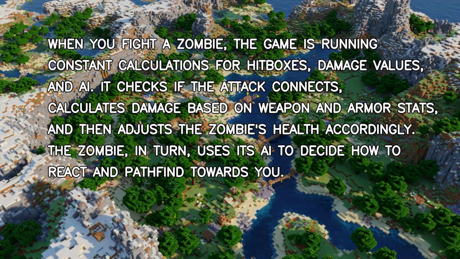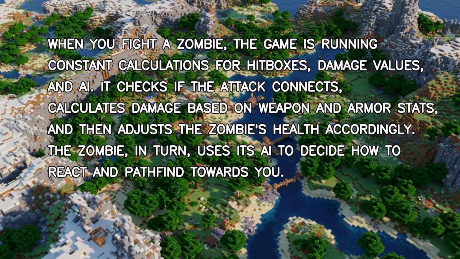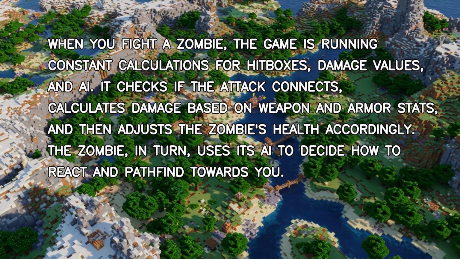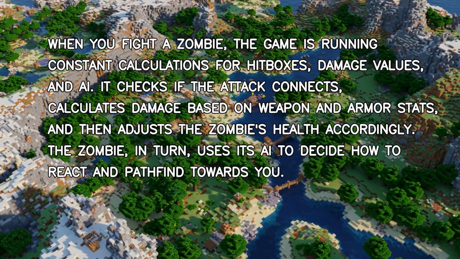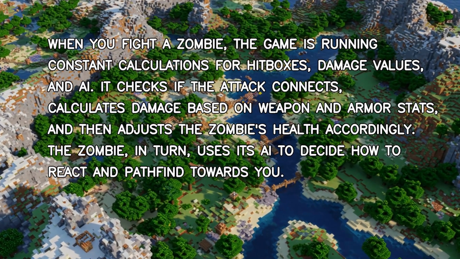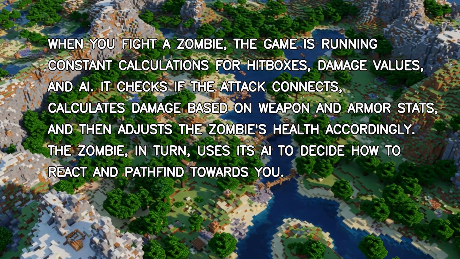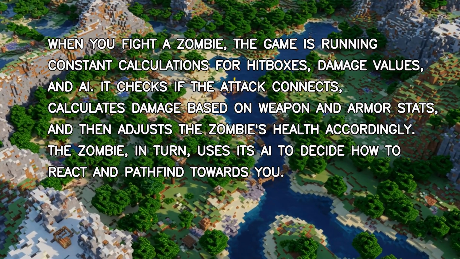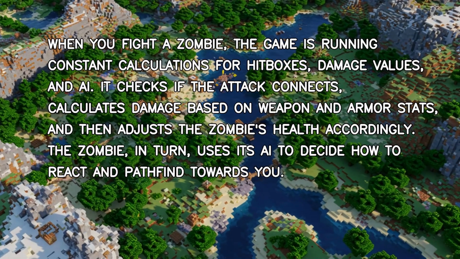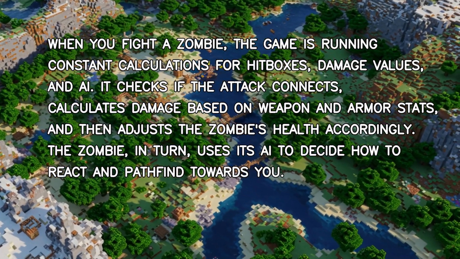When you fight a zombie, the game is running constant calculations for hitboxes, damage values, and AI. It checks if the attack connects, calculates damage based on weapon and armor stats, and then adjusts the zombie's health accordingly. The zombie, in turn, uses its AI to decide how to react and pathfind towards you.